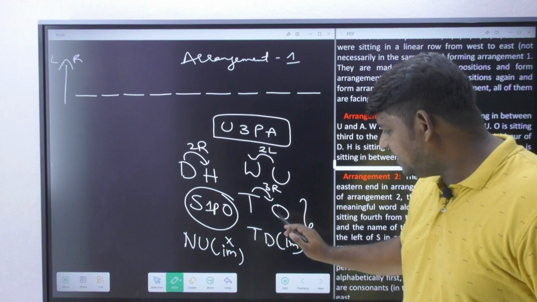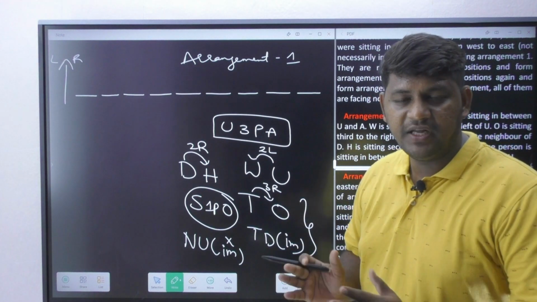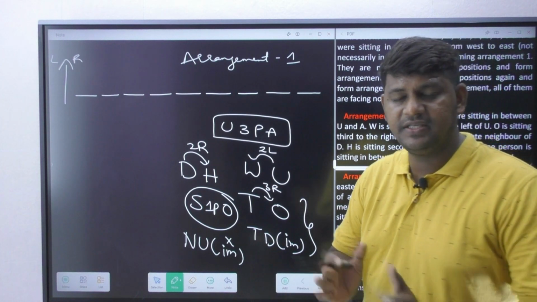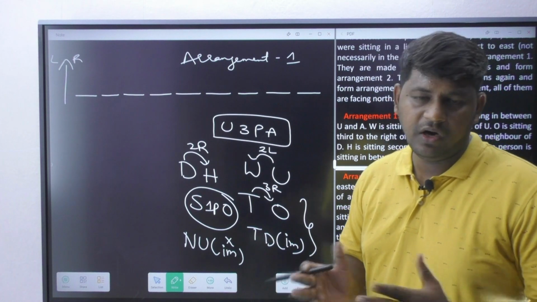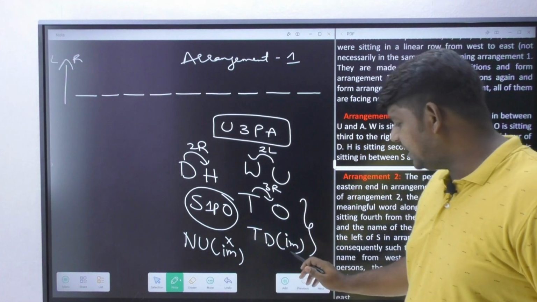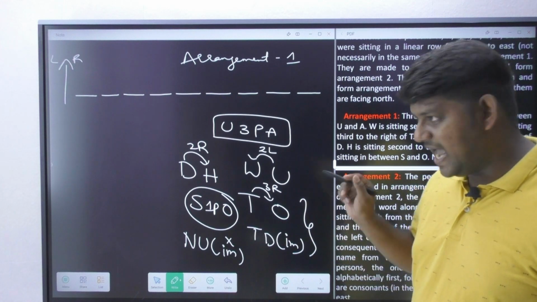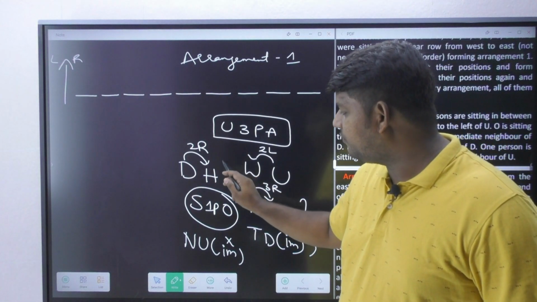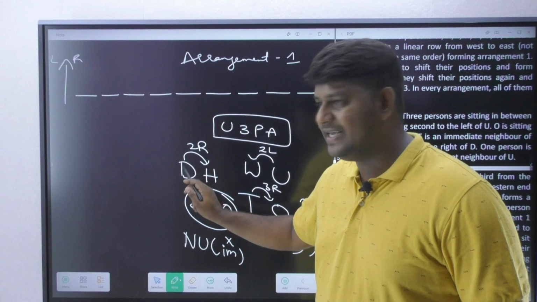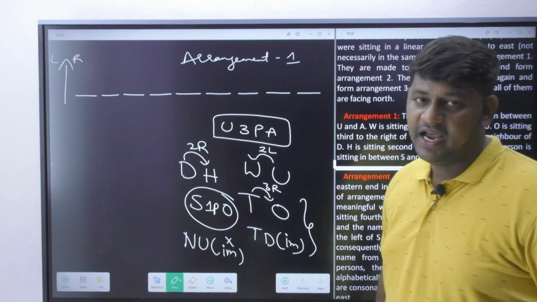Correct? And T and D are supposed to stay immediate, but it is never given whether T's left side or T's right side D should come, or D's right side or D's left side T should come. But you know that they are supposed to stay immediate or next to each other. And we do have one more very good piece of information over here: D's second right, H should come.